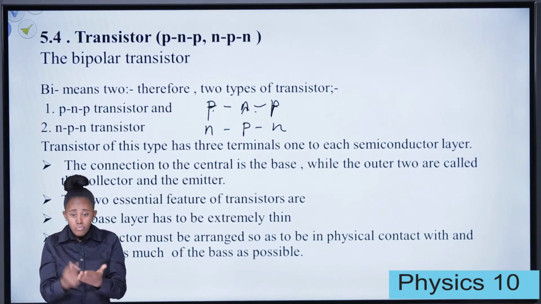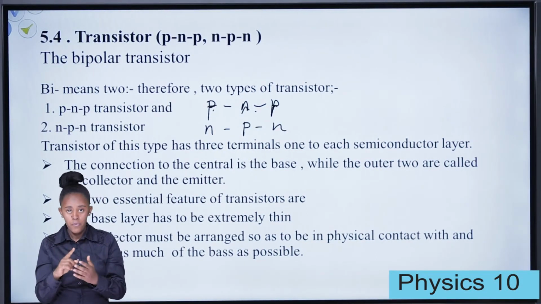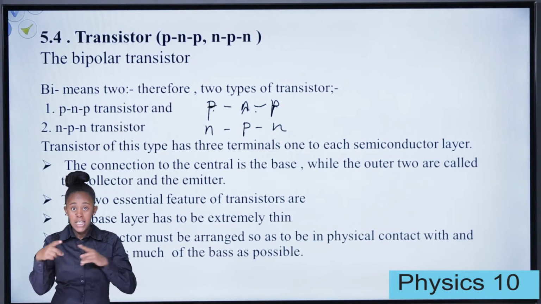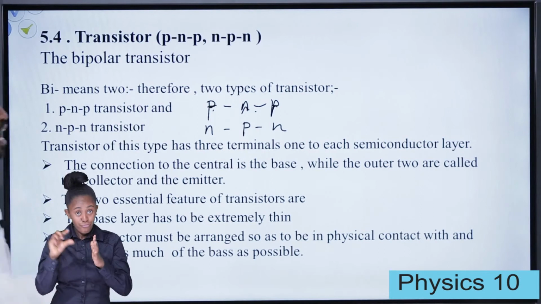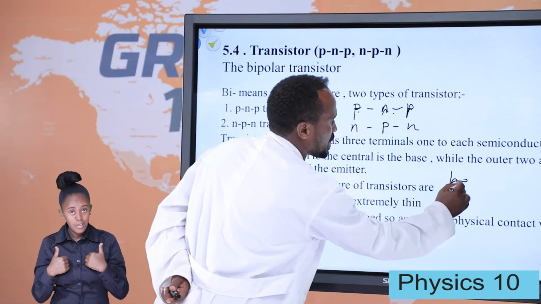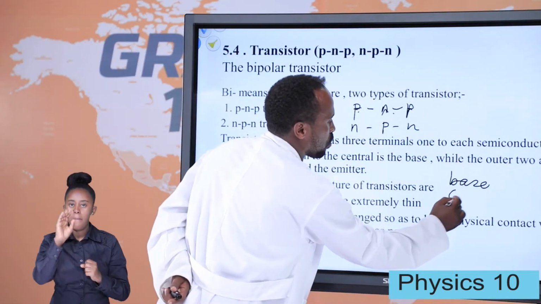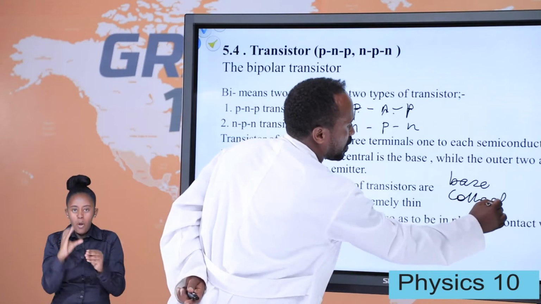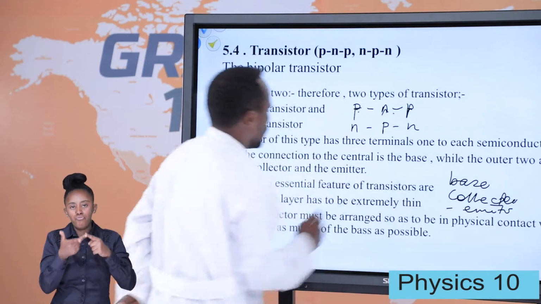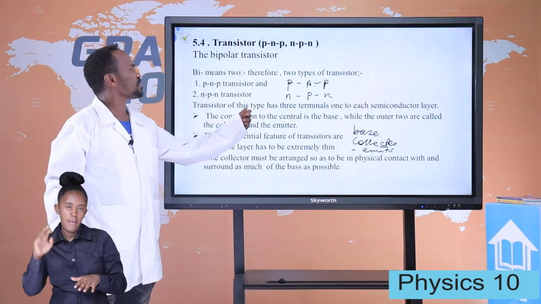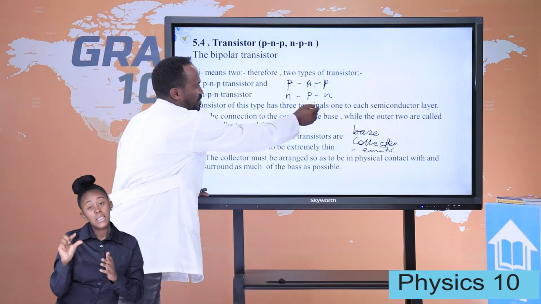These two types of transistors are there. Also, transistors have three terminals. Those terminals of transistors are the base, the collector, and the emitter.